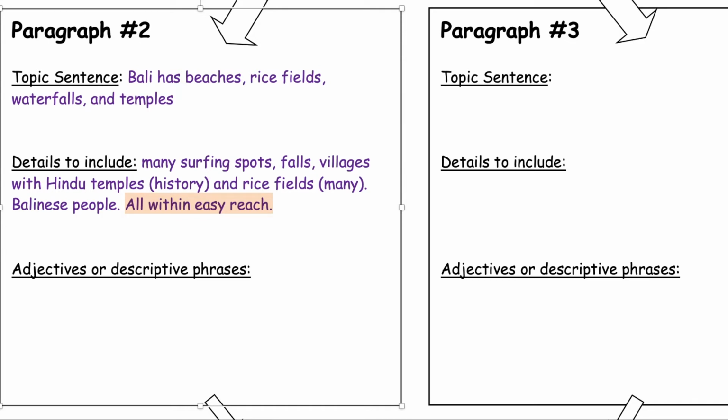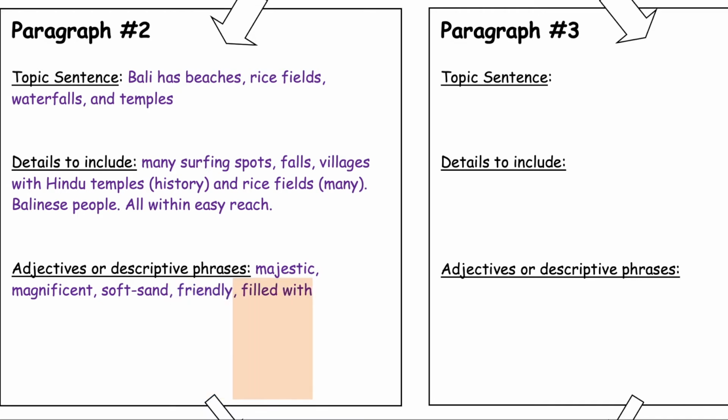So, what are some adjectives or descriptive phrases that can be useful as I go about writing this paragraph? Well, I can describe the falls or the rice fields as majestic or magnificent. Soft sand beaches. So soft sand is a compound adjective that will work well here. I can use friendly to describe Balinese people.